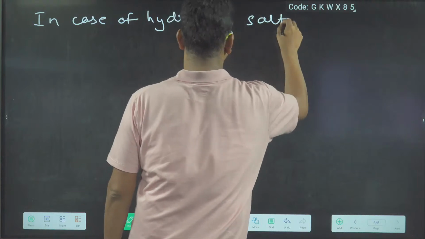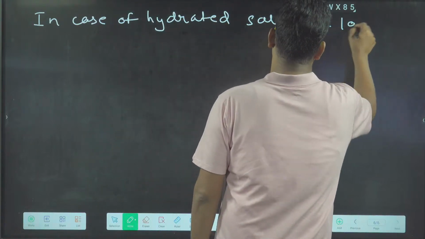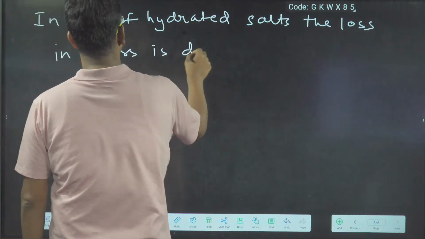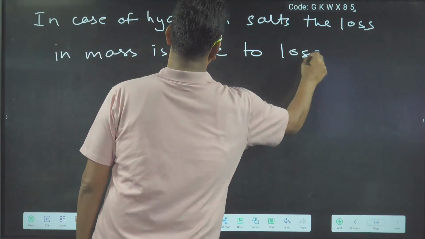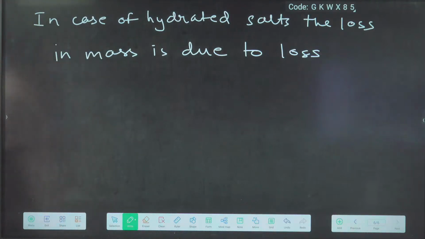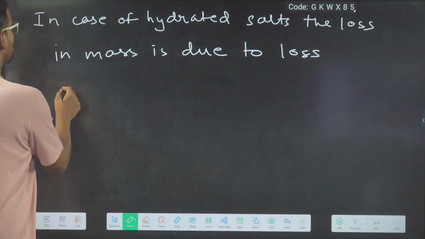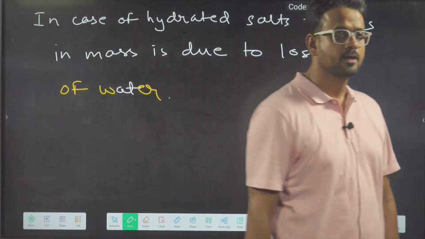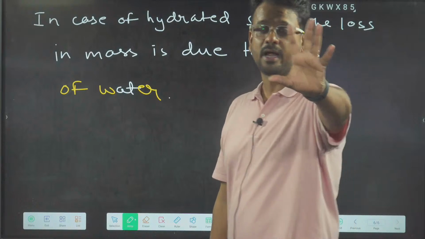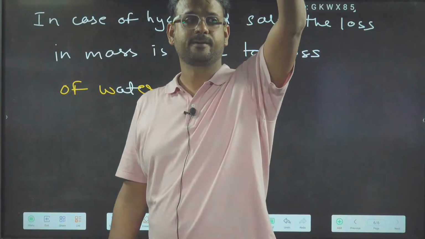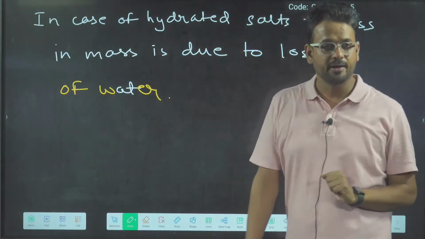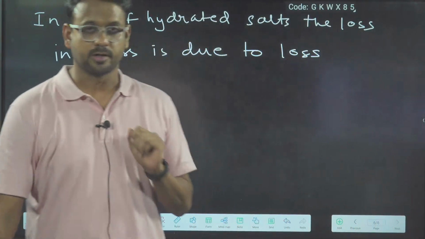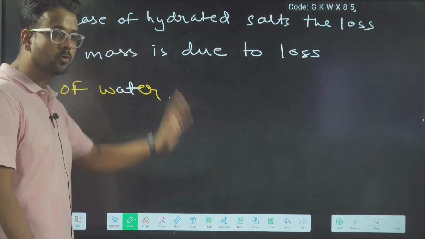In case of hydrated salts, the loss in mass is due to loss of water. Right now you are assuming the loss in mass is due to gas, but if a hydrated salt is given, then loss in mass is due to loss of water. First note it down quickly.